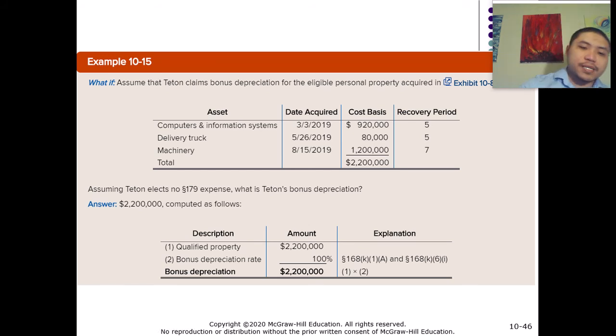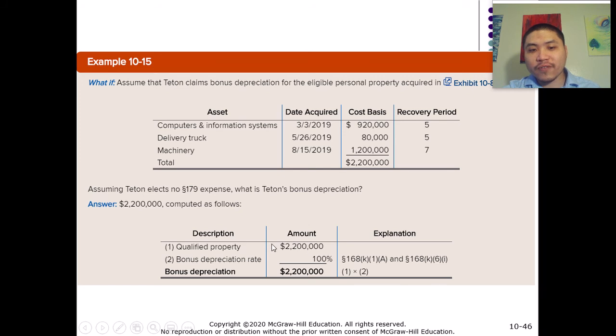So in this case, the company can choose to immediately expense all of the costs that they paid to acquire these assets. The qualified property is everything, all three items.